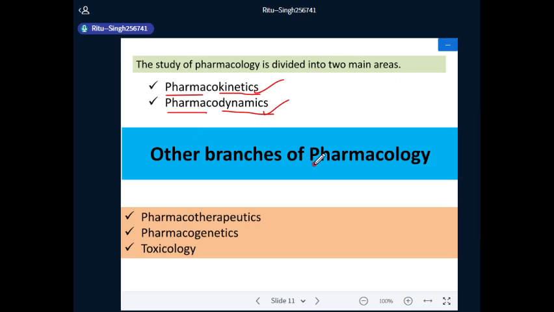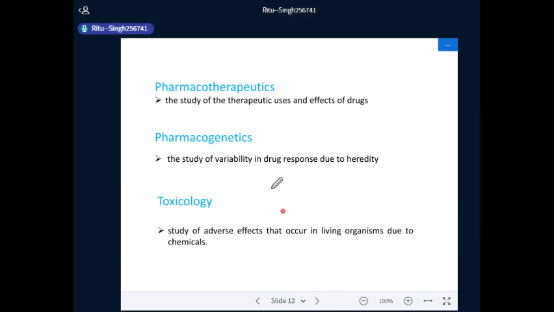The other branches of pharmacology are pharmacotherapeutics, pharmacogenetics and toxicology. First we discuss pharmacotherapeutics: the study of the therapeutic uses and effect of drugs.